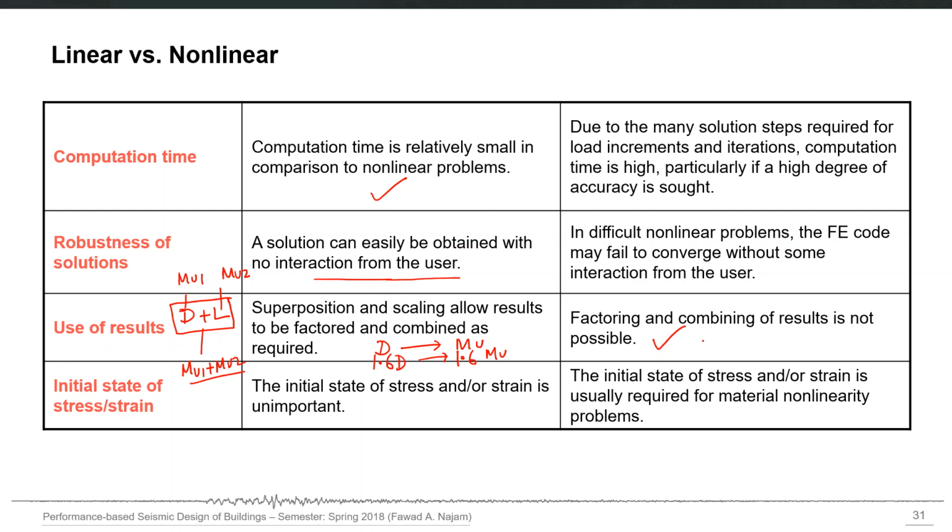This is not correct in nonlinear analysis. The initial state of stress or strain is unimportant in linear analysis, but the results of nonlinear analysis may be significantly affected by the initial state of stress or strain. That is usually required for material nonlinearity problems.